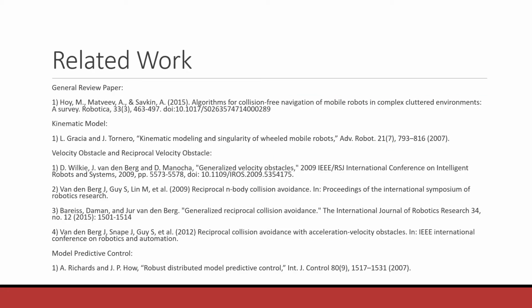So to build an understanding and background for the project, we focused on mainly 4 domains. One is to have a general review of the entire topic regarding velocity obstacle collision avoidance. Second is we tried to understand how to develop a kinematic model for unicycle and bicycle models. Third, the velocity obstacle and reciprocal velocity obstacle algorithms, mainly the acceleration velocity obstacle, then the normal generalized velocity obstacles. And finally, for the control techniques, we use model predictive control, and the paper is given below.